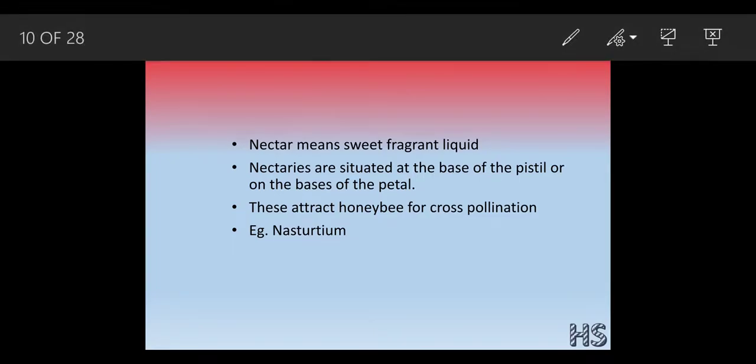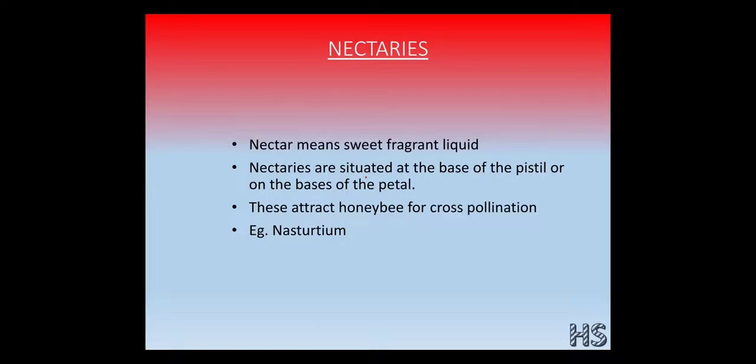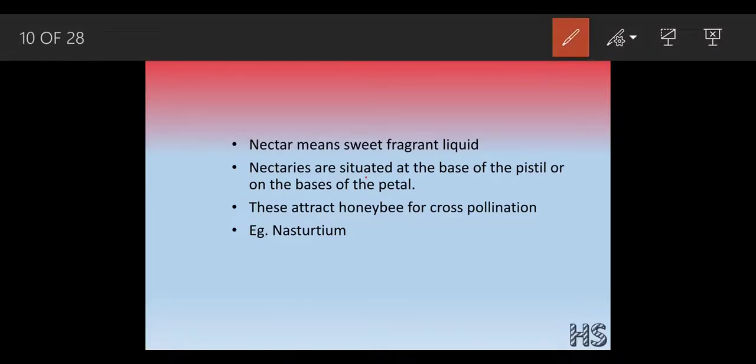Nectaries. What do you mean by nectaries? The word nectary means cells. This nectary cell secretes nectar.